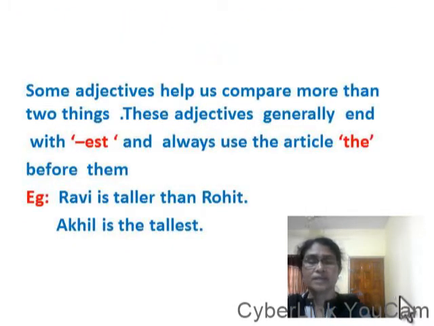Some adjectives help us compare more than two things. These adjectives generally end with est and always use the article the before them. For example, Ravi is taller than Rohit. Akhil is the tallest. Here tallest is the adjective ending with est. Before tallest we are using the article the.